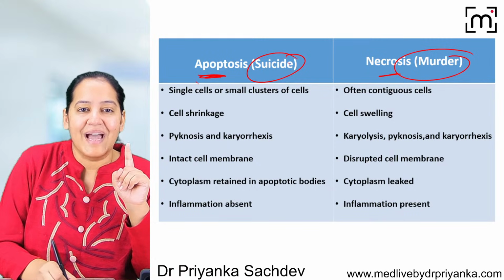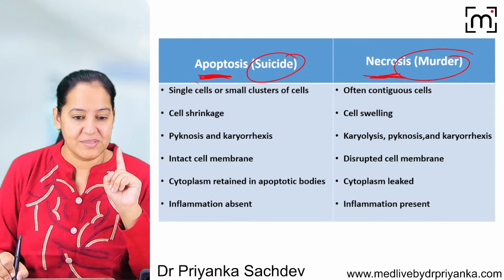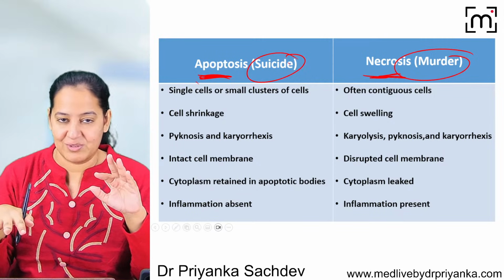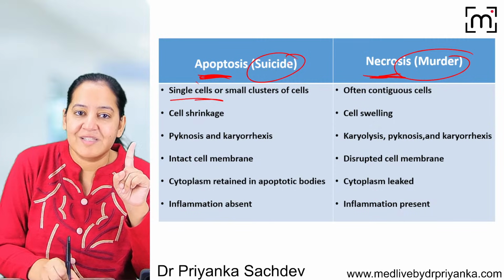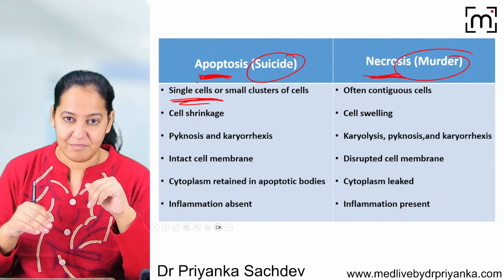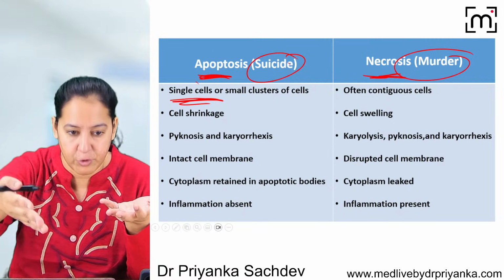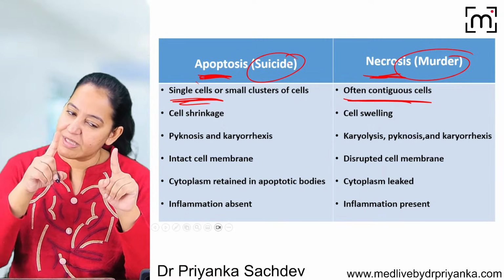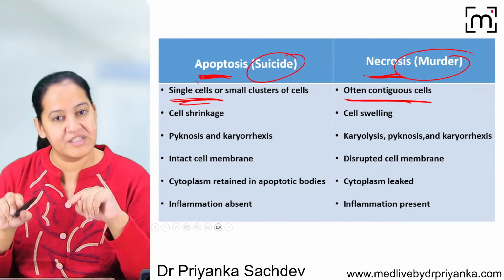Why am I calling it suicide and why am I calling it murder? Suicide is done by one person. It is not that the complete city or the complete village is doing suicide. No, one person. So apoptosis takes place in a single cell. Now you can correlate. But murder can be done of multiple persons at one time. A group can be murdered together. So here it takes place in a group of cells. So apoptosis is always of a single cell and necrosis is always of a group of cells.